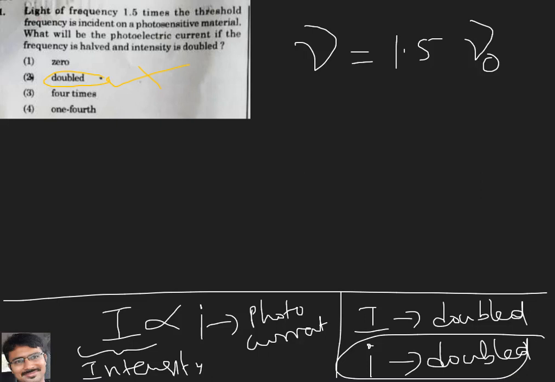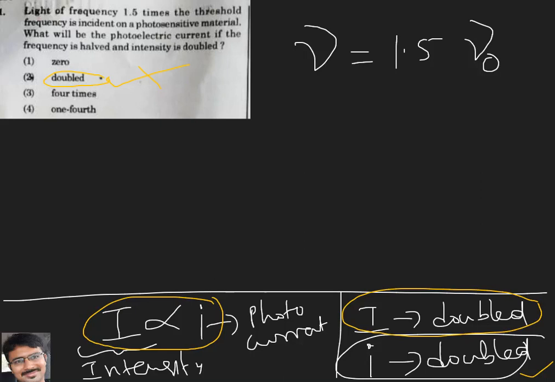Why? You can observe the reason here. Actually, the problem is not that intensity is directly proportional to photocurrent. Is that wrong? No, it is correct, no doubt. If intensity is doubled, then current is also doubled. Is it wrong? No, it is correct. Then why is the option wrong? That is the question.